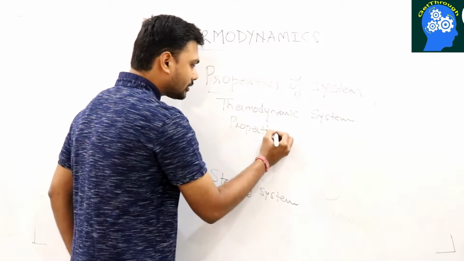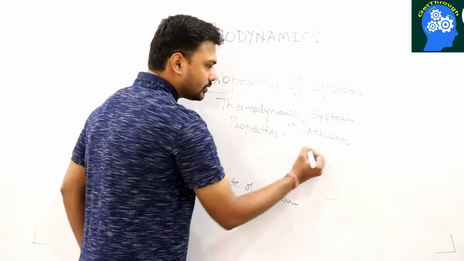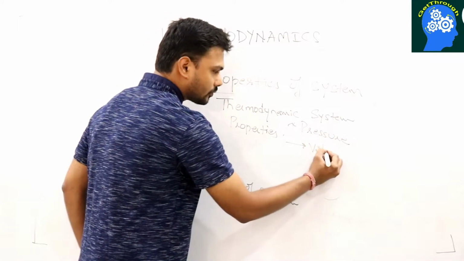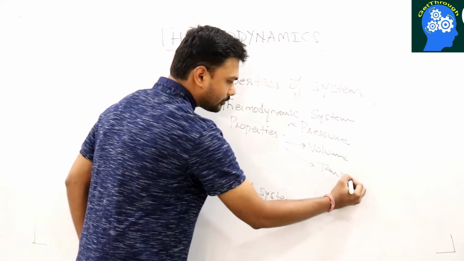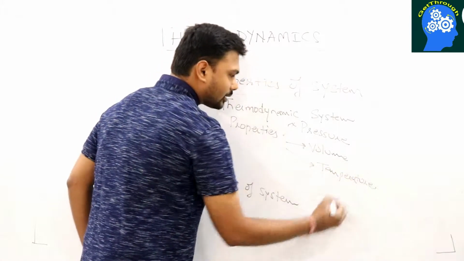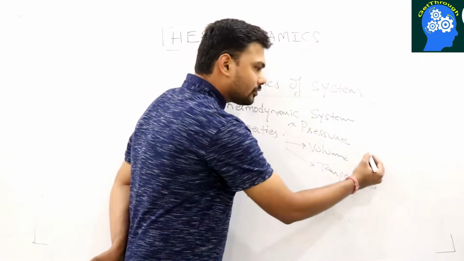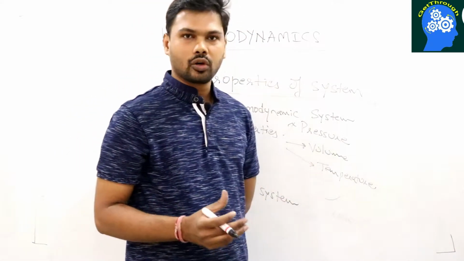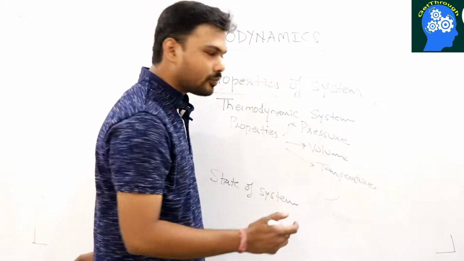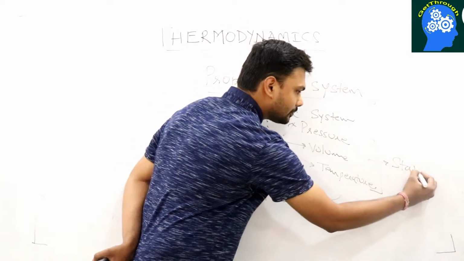Very important properties. First is pressure. Second is volume. Third is temperature. These are the three most important properties which decide the state of the system. And when you fix these properties, what is the pressure of the system? How much pressure does the gas have? How much volume has the gas occupied? What is the temperature of the gas? Once you fix these properties, then you fix the state of the system.